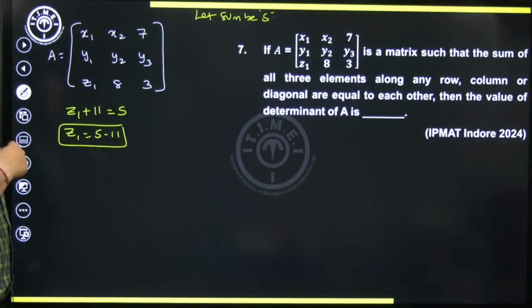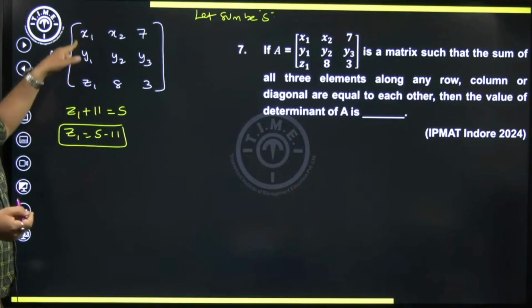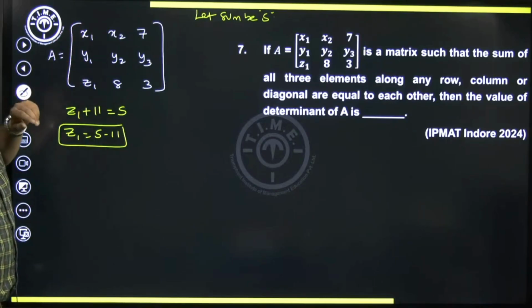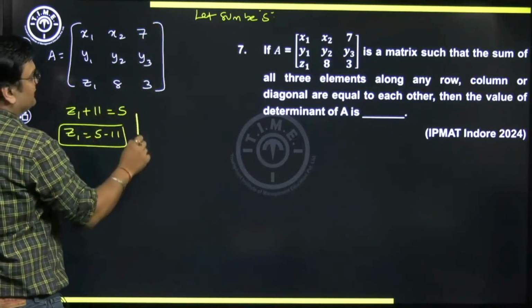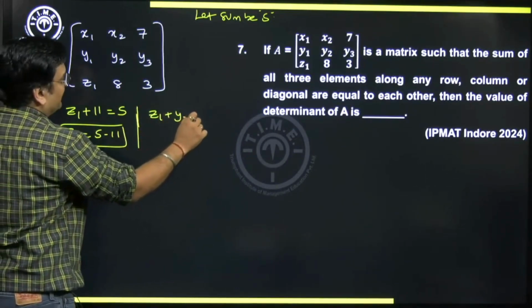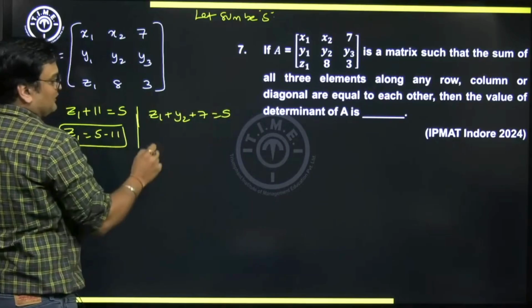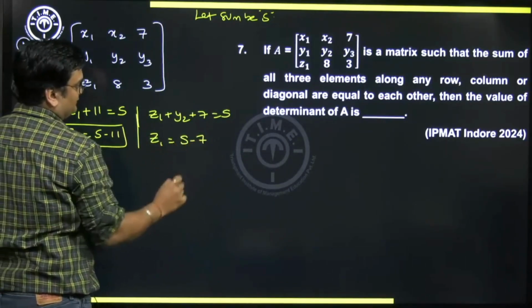Now notice, where else do we get z1? Z1 can be obtained in the first column also. But the first column will not be that helpful because you have 2 other unknown variables, but z1 also appears in this diagonal. So can I say along the diagonal also z1 plus y2 plus 7 is going to be s. So that means z1 will be equal to s minus 7 minus y2.